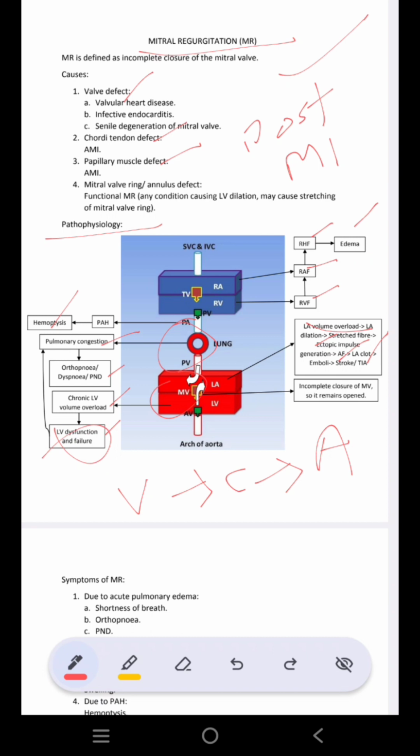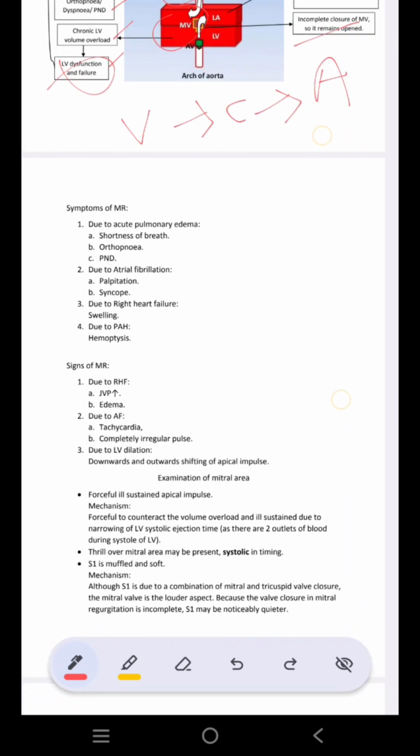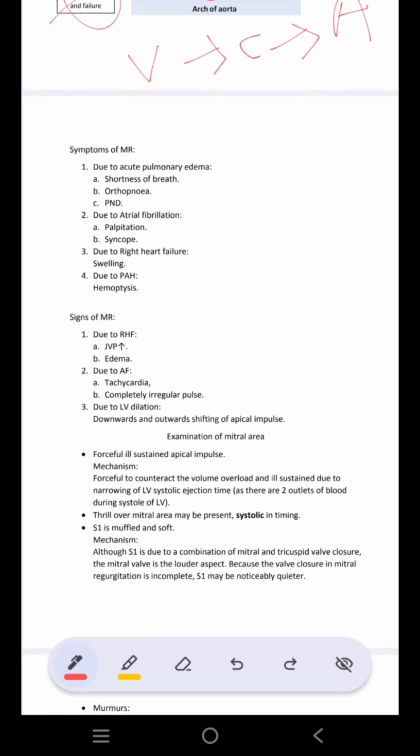Next, as there is chances of atrial fibrillation, you can have palpitations, syncope. If the patient has right heart failure, then they will present as swelling, bipedal edema. और अगर pulmonary arterial hypertension होता है, then there can be hemoptysis as well. Now come to the signs of MR.